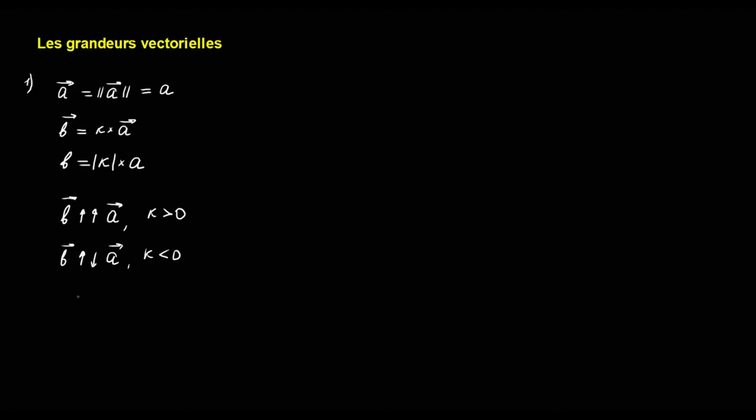And can k be equal to 0? Why not? Then B will be equal to the null vector. What is a null vector? It is a vector whose modulus is 0. And what is the direction of the null vector? Its direction is undefined. But we are not allowed to write down the vector B equal to some scalar.